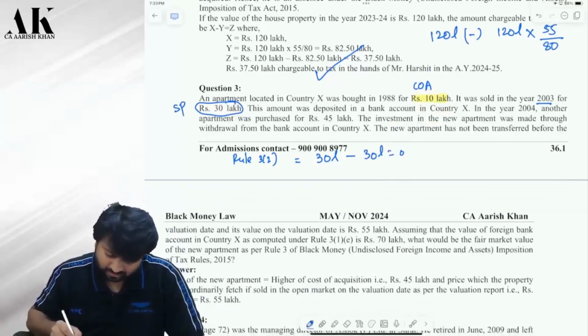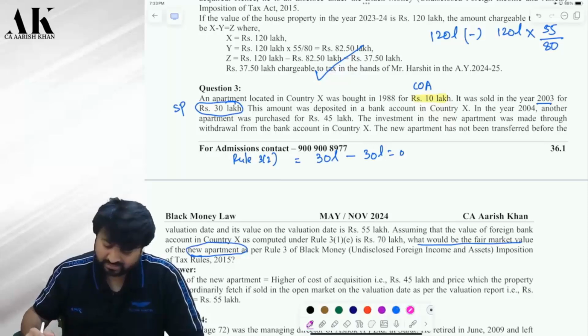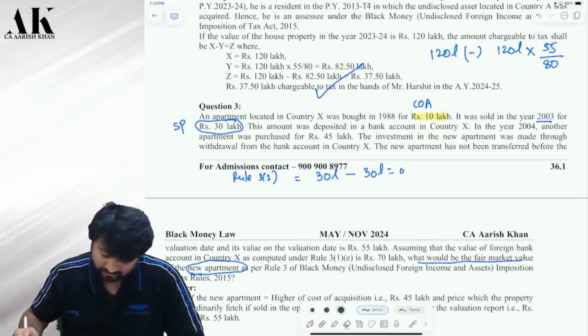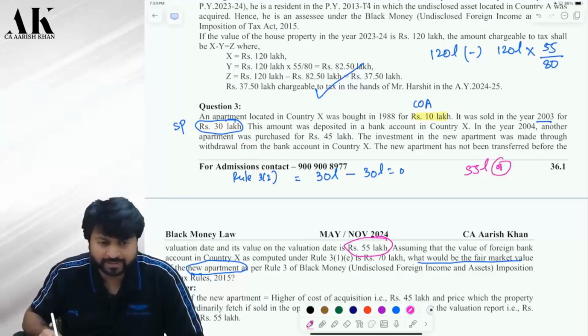Now, don't think much. They are only asking you what would be the fair market value of the new apartment. So only answer that much. Don't answer unnecessary things. Tell me. The fair market value of the new apartment will be 55 lakhs. Okay? Yes, sir. What was the cost of the new apartment? 40 lakhs. 45 lakhs.